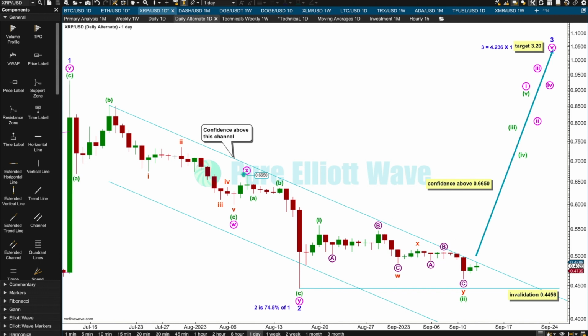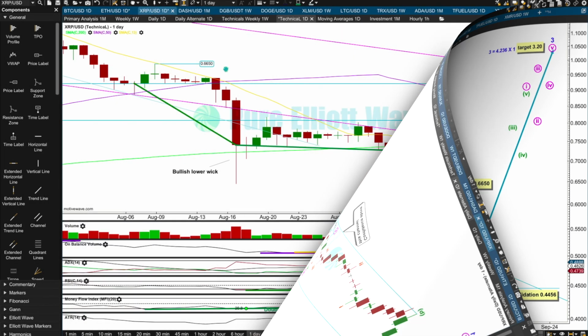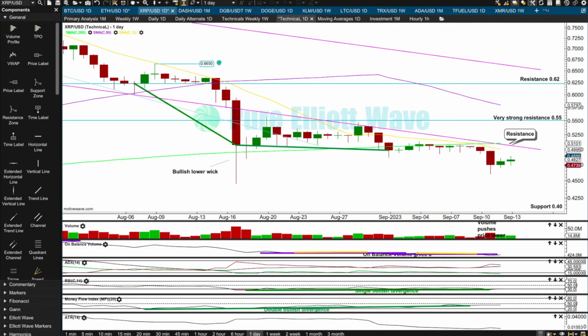But for XRP, I really want to see a new high above 0.6650. That's this high here. That's the last swing high within the bear market before that last low. So if we see a new high above 0.6650, that would break the series of lower lows and lower highs, the basic definition of a downward trend, and then we can have some confidence that that trend is broken and the next trend in the opposite direction, up, should then be underway.